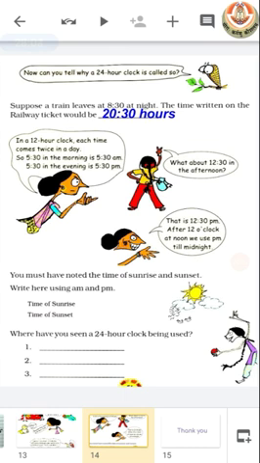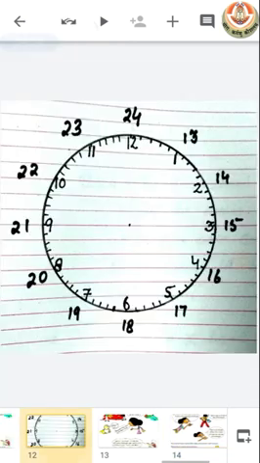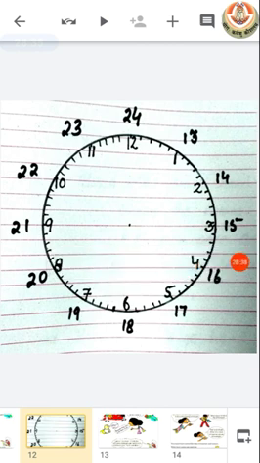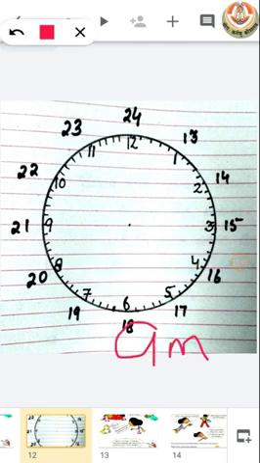Now, suppose a train leaves at 8:30 at night. So this time could be written as 20:30 hours. Okay. Now, another important thing is AM and PM. So, we all know that from midnight 12 to noon 12, we write all the time as AM. And afternoon, every time is written as PM.